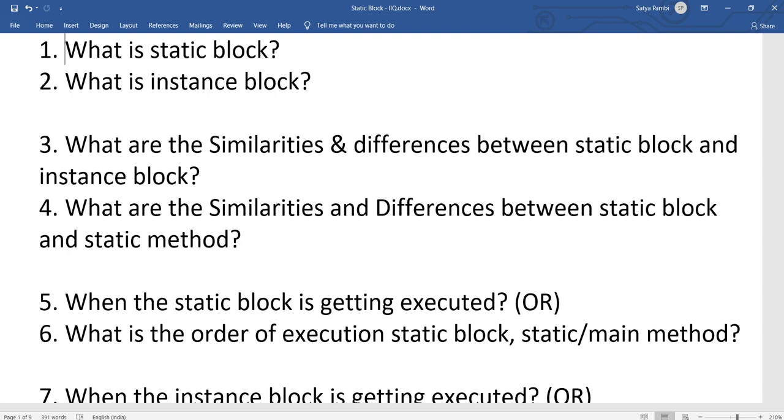Block means a piece of code, one or more lines of code, surrounded inside a static keyword. This is used by the Java runtime environment to initialize the static properties in a class.